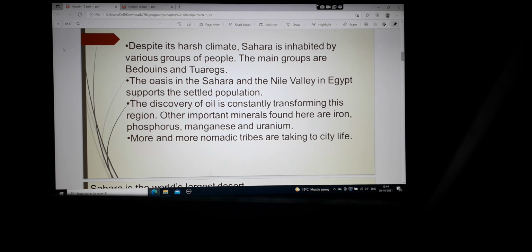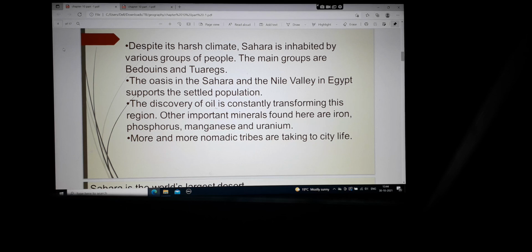The oases in the Sahara and the Nile Valley in Egypt support the settled population. So these two settled populations are found in the Sahara Desert, the oases in the Sahara and the Nile Valley. The Nile is a river which flows through Egypt, and it has tributaries.